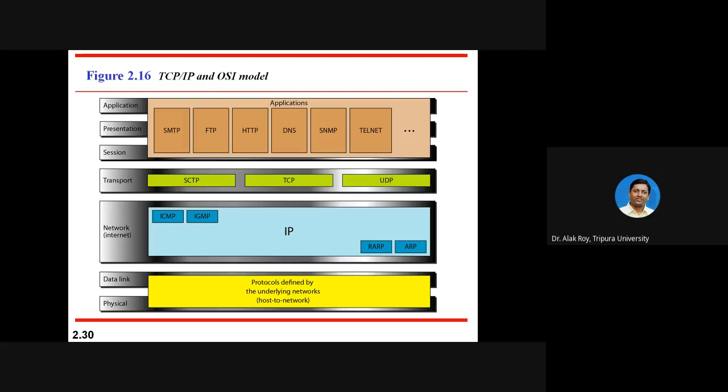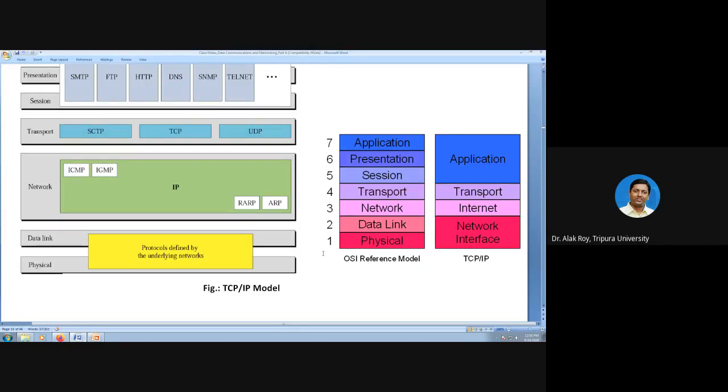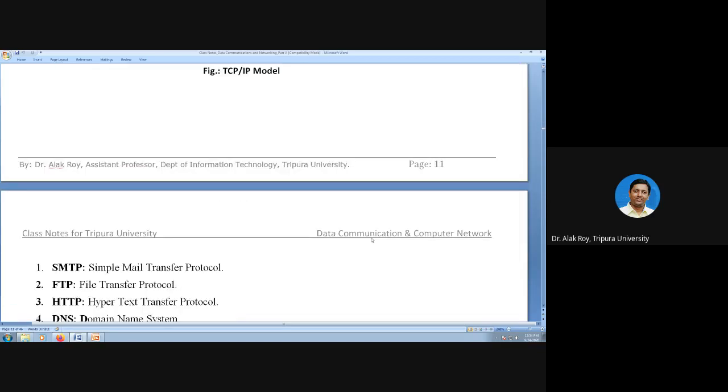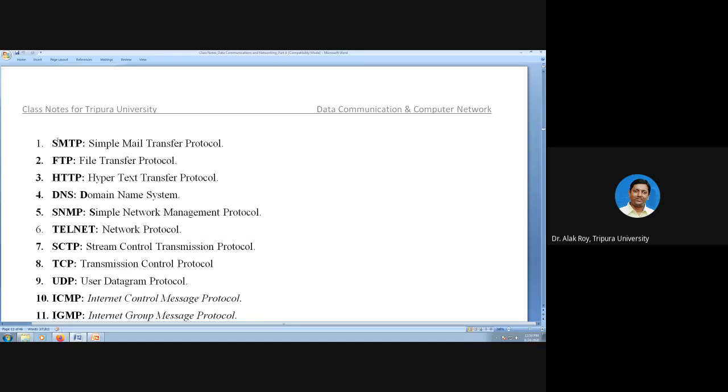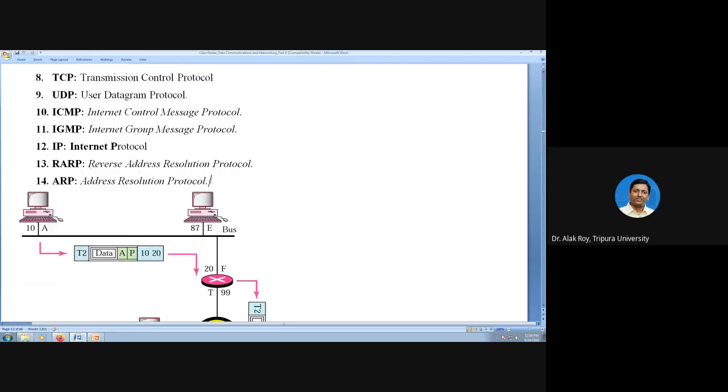So generally in examinations, there are questions like compare between TCP/IP model and OSI model. So see in this note how it is compared. Here are 4 layers and here are 7 layers. I have given here the full form for each protocol. You can use this.